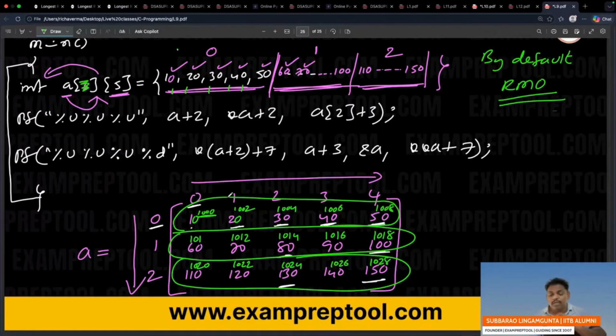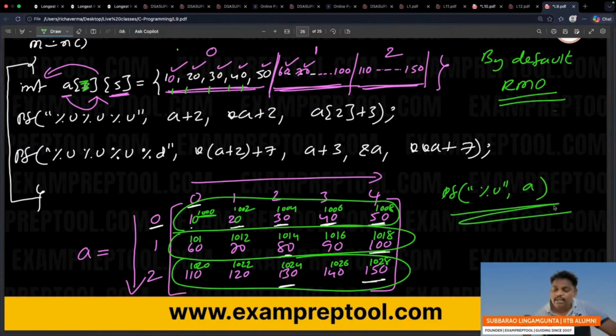It is going to be very interesting. Can you see this? If I say printf percentage u, remember u means address. If I say printf percentage u of a, everyone knows array name means base address. So 1000 will be printed.